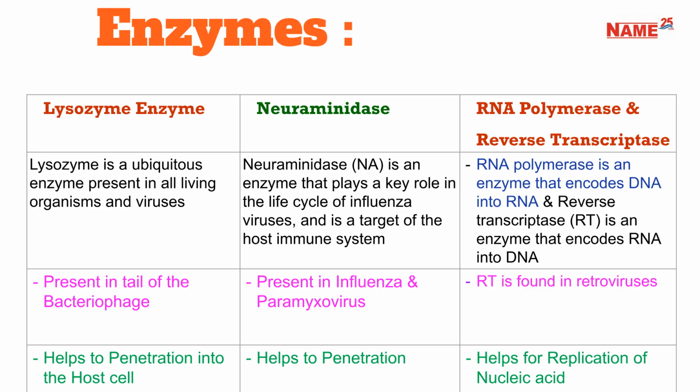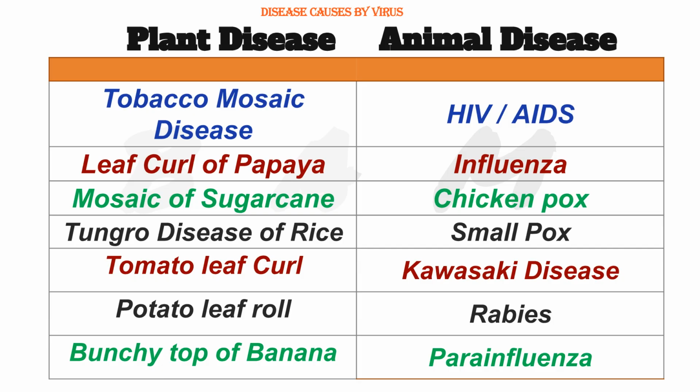Let's review some key enzymes in viruses. Reverse transcriptase, or RNA-dependent DNA polymerase, is found in retroviruses like HIV and tumor-causing viruses. Important plant diseases caused by viruses include potato spindle tuber disease, leaf curling of papaya, and yellow vein mosaic of Bhindi. Animal diseases include rabies, smallpox, and AIDS.